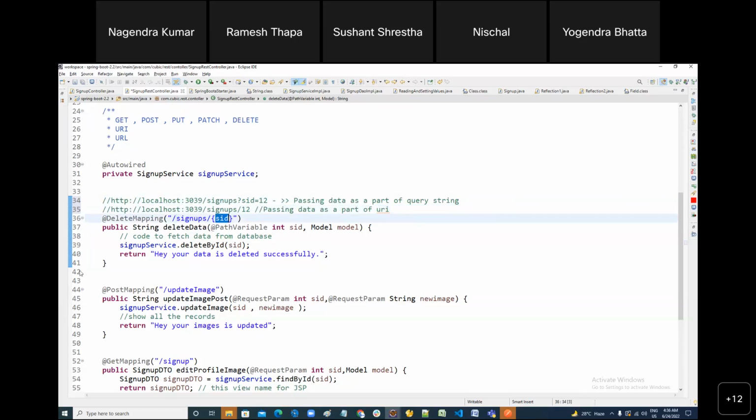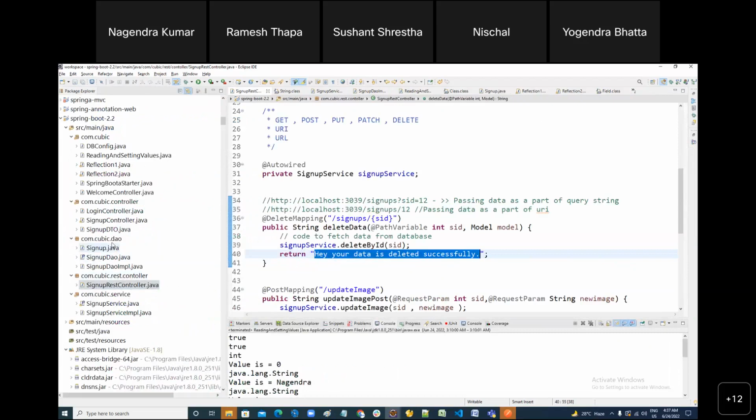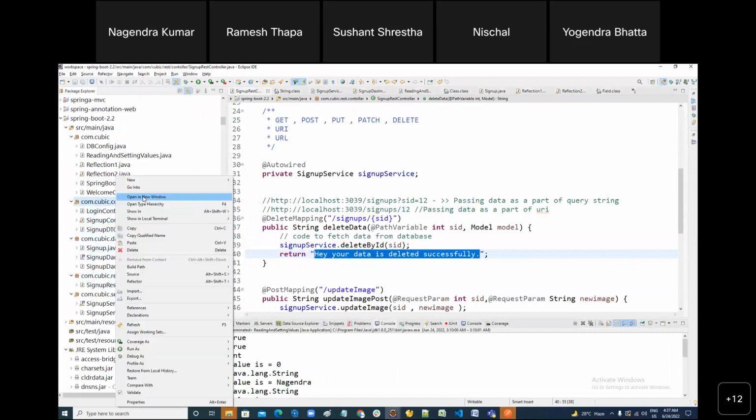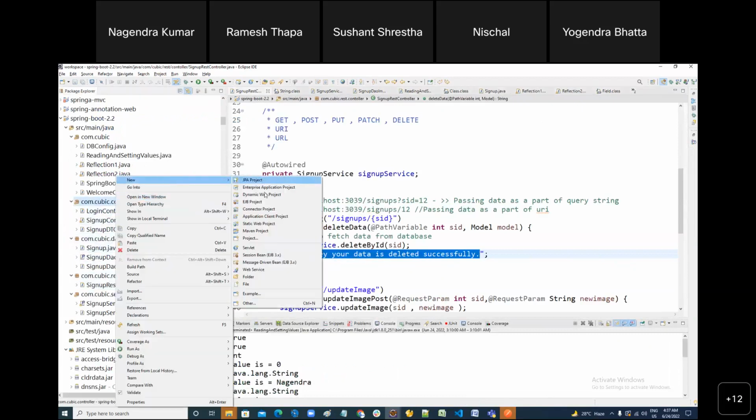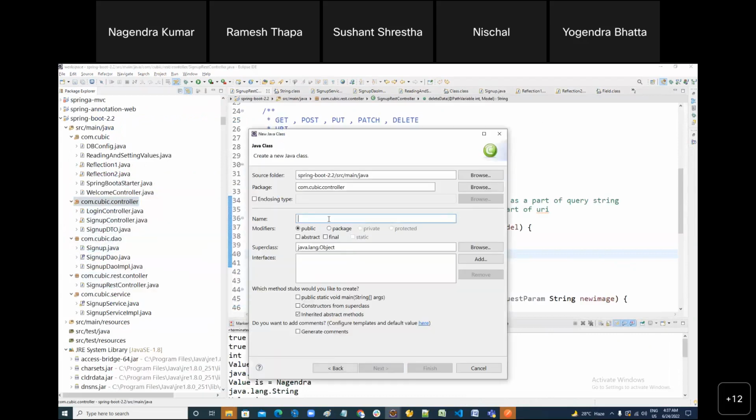Like here, this message is not really meaningful. You have to actually send a proper message. So if you allow me, what I can do is create another POJO class. POJO stands for plain old Java object. This is the class which contains normal attributes, private, and getter and setter.